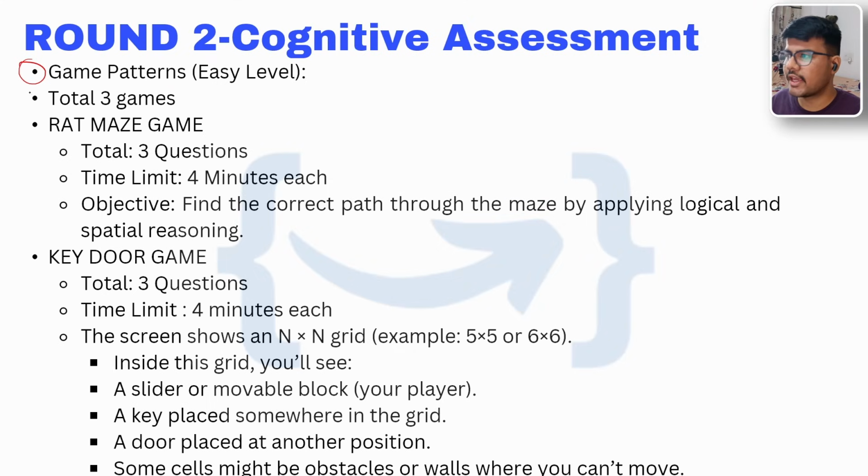So here we have a game-based pattern which is of easy level. We have a total of 3 games. First is the rat and maze game, which has 3 questions, 4 minutes each, which means for each question you will have 4 minutes to solve. So 4 minutes is actually a big amount of time.